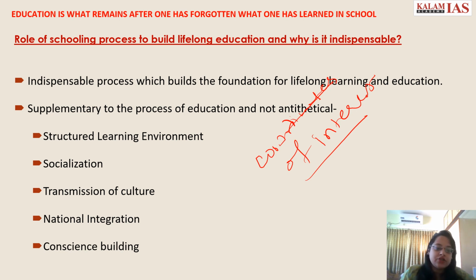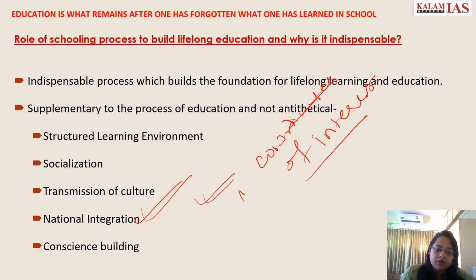Again, school can ensure the transmission of culture. They can ensure that the knowledge acquired by one generation is transmitted to the next generation. They transfuse a feeling of national integration as well. They transfuse the feeling of nationalism by making the students familiar with the common history and the struggles of the past.